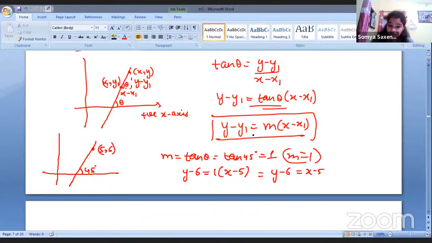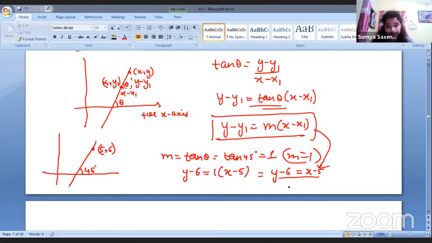So we have to keep it in this form. This is the form that we are getting, but definitely the desirable one will remain the slope intercept form. So this is also correct. This line is perfectly correct. If the slope is 1, definitely it will be this.